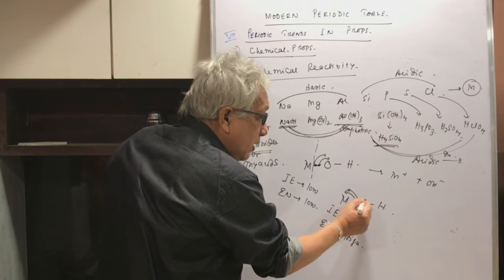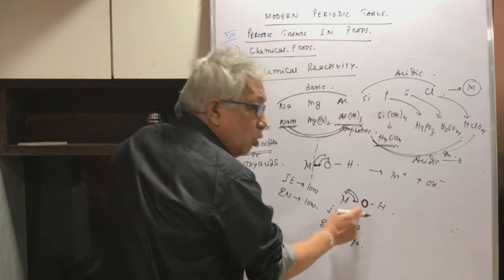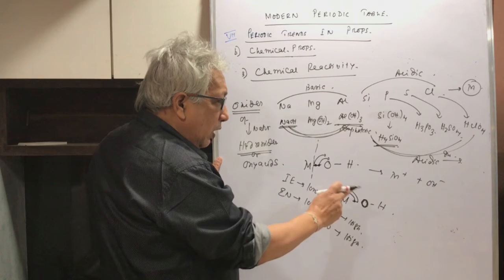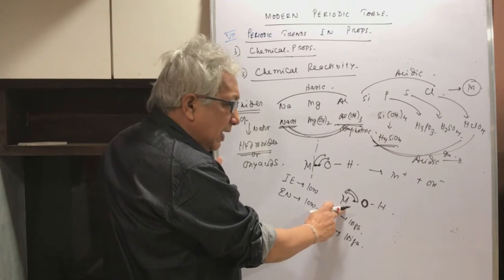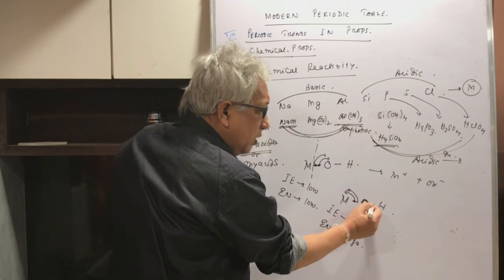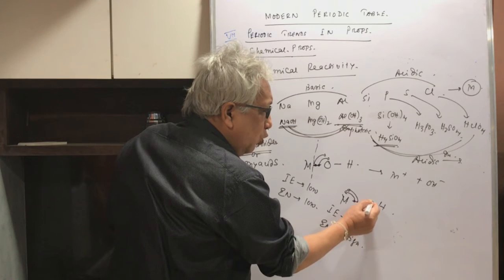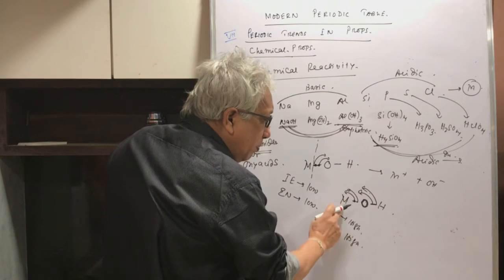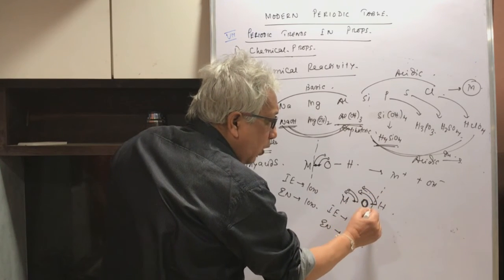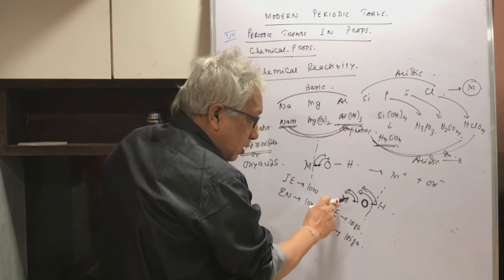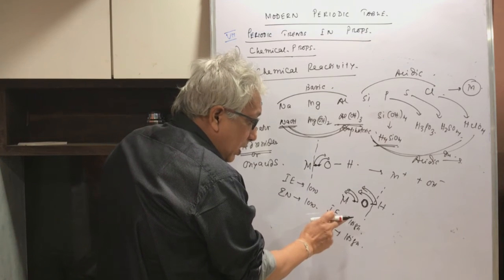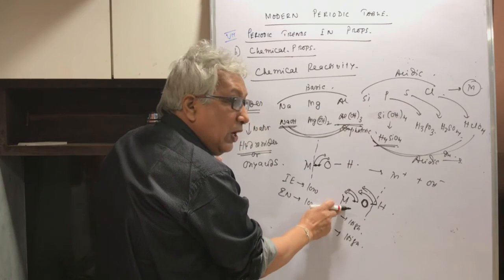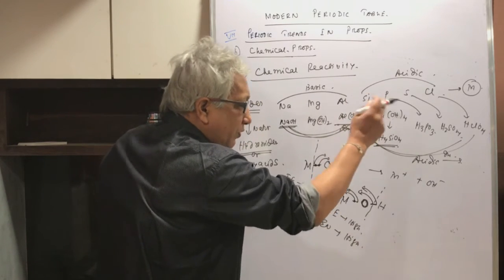So oxygen, amongst them the most electronegative element, won't give up. Oxygen will think, okay, if I cannot pull the electron from these elements, then I will pull the electron from hydrogen. So oxygen will do the same on hydrogen, it will pull the electron from hydrogen, and the bond doesn't break between M and O, the bond breaks between O and H, but it is decided by the high ionization enthalpy and high electronegativity of this element: silicon, phosphorus, sulfur and chlorine.